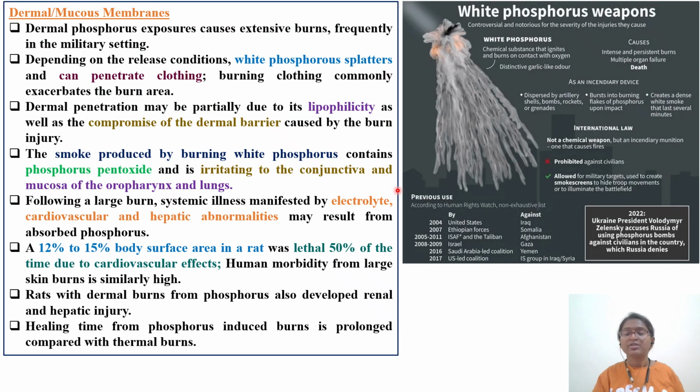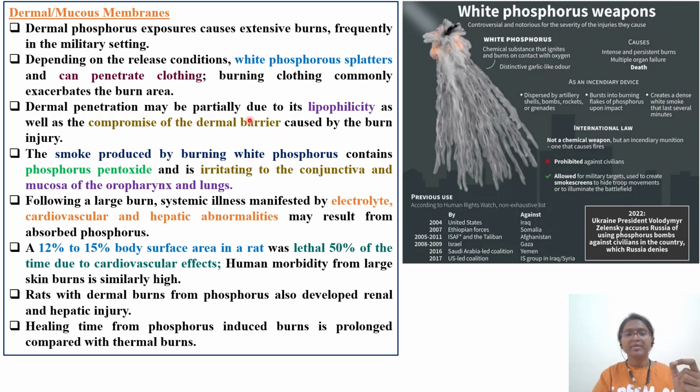As we have seen, it is used as a munition, which means it is used in war also. What exactly happens is that white phosphorus splatters when released from the explosive, and it can penetrate your cloth and cause permanent, irreversible skin disruption. It exacerbates the burn area.